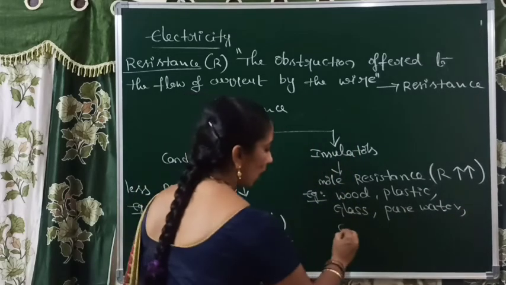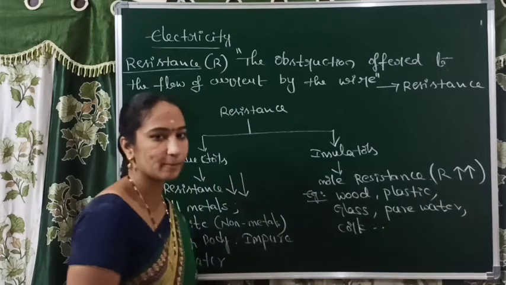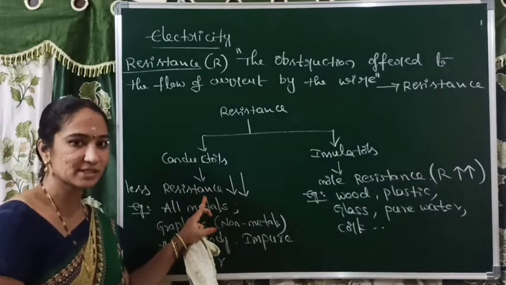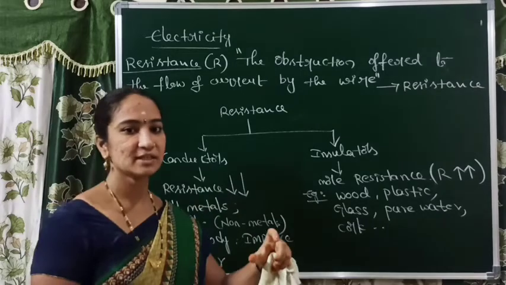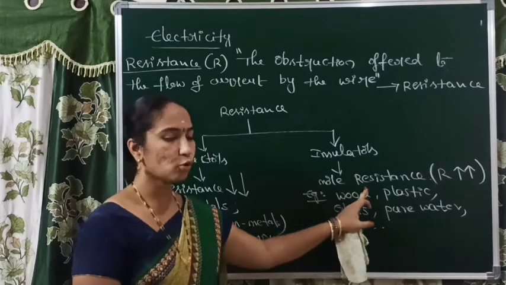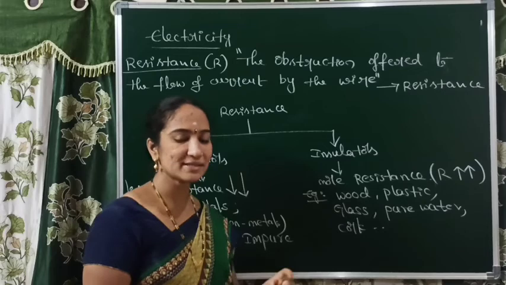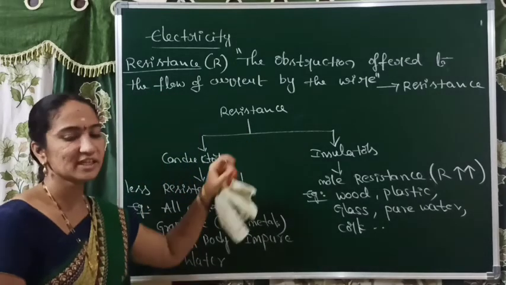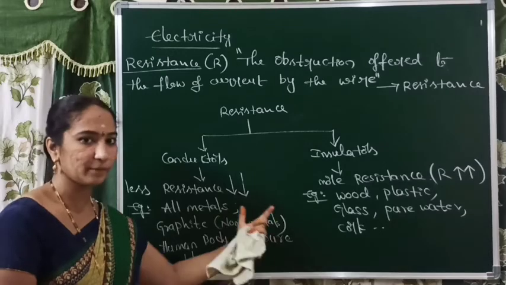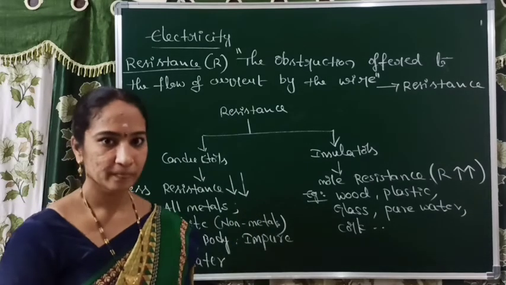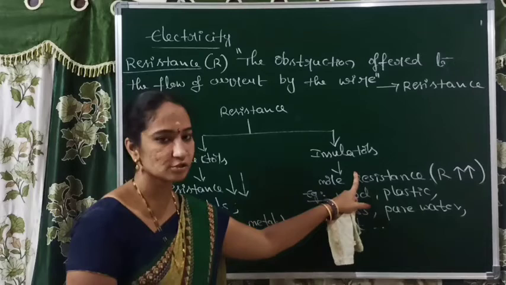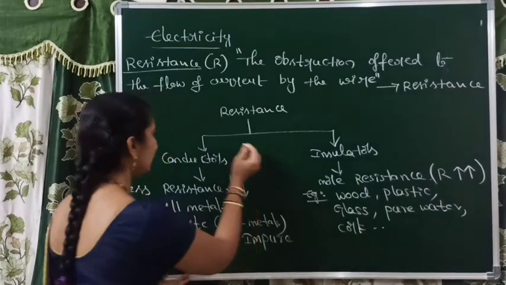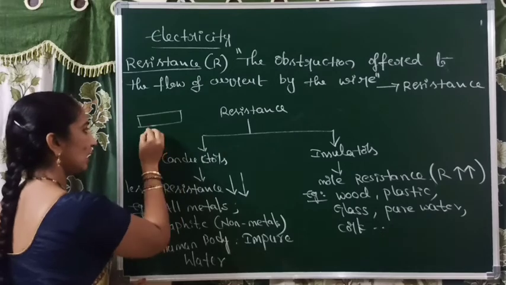Right, so including cork, these all are examples of insulators. So conductors offer less resistance, the rate of flow of charge is more, and in insulators, more resistance, the rate of flow of charge is very less. So why? What happened in the concept of resistance? అసలు అక్కడ flow ని oppose చేయడానికి reason ఏంటి? ఎందుకు అక్కడ more resistance వస్తుంది, ఇక్కడ ఎందుకు less resistance వస్తుంది? Simple reason. For example, in a conductor, let us consider a copper wire, amma.